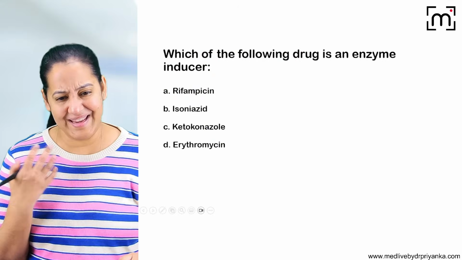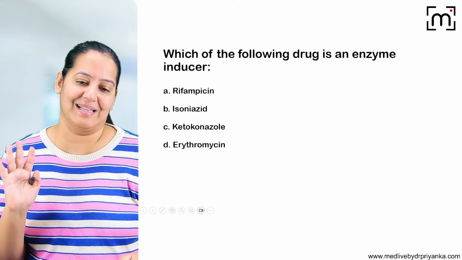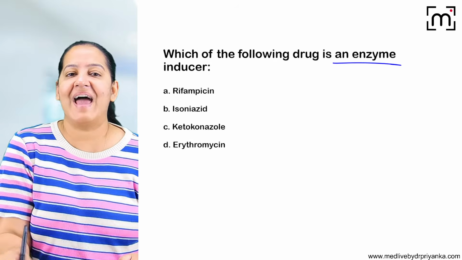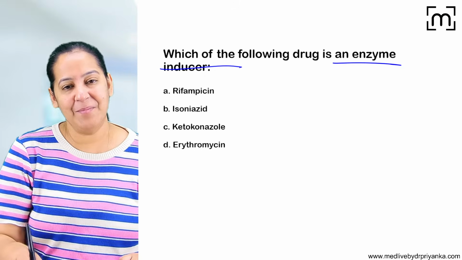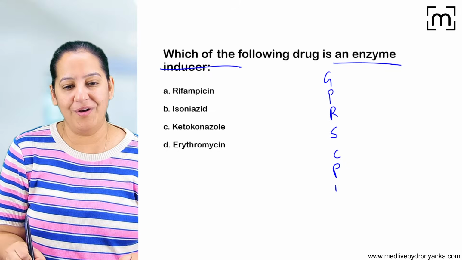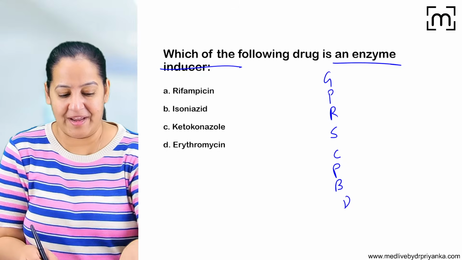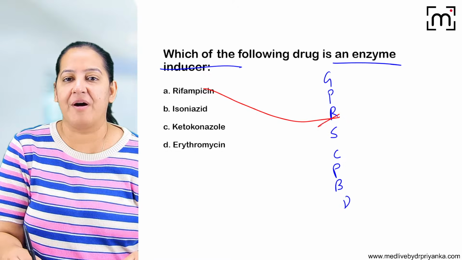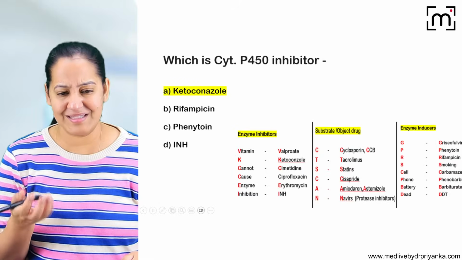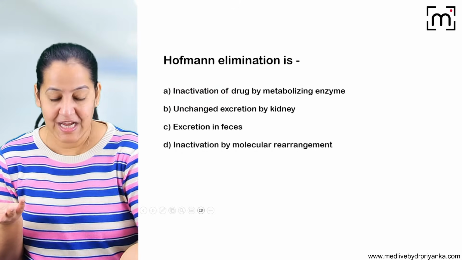So you can solve it very easily. You get very simple questions on this list. You have to learn the three mnemonics thoroughly in your mind. Which of the following drugs is the enzyme inducer? So apply the mnemonic: GPRS, cell, phone, battery, dat. What is coming in this mnemonic? Of course, you can say R for rifampicin. So R for rifampicin is definitely coming in this. The correct answer is rifampicin. In the same way, you can apply the mnemonics and tell the answer.